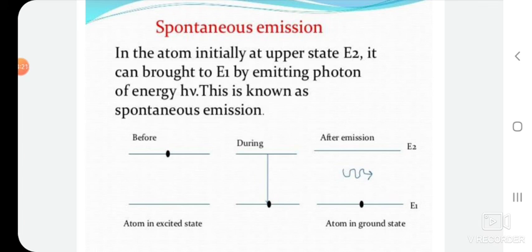After that time, the excited state atom emits a photon while falling to the ground level E1. This phenomenon is called spontaneous emission. In this process, an atom in an upper state is brought to a lower energy level by emitting electromagnetic radiation having energy h nu.